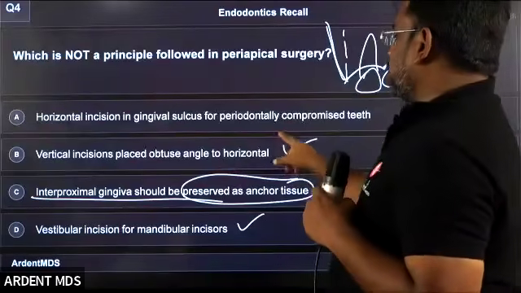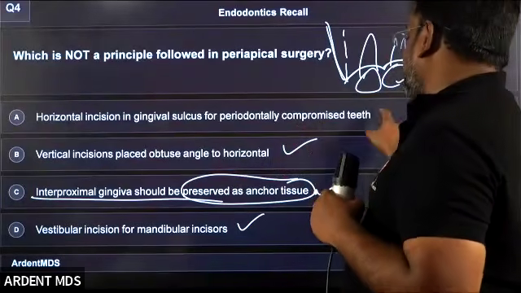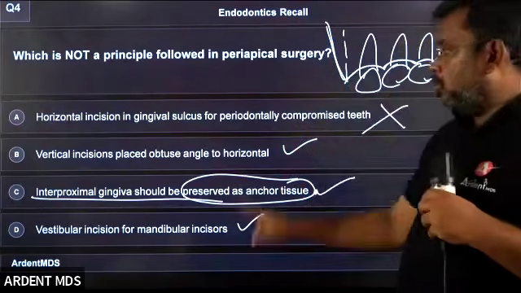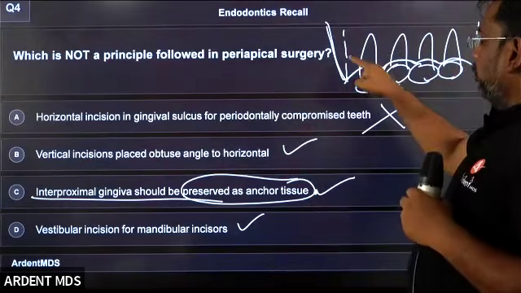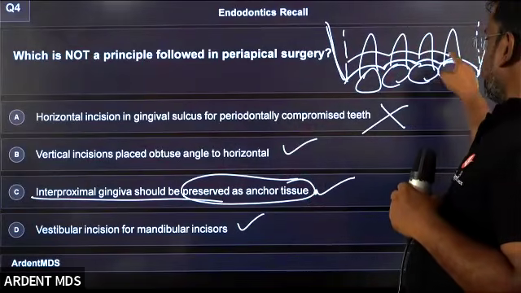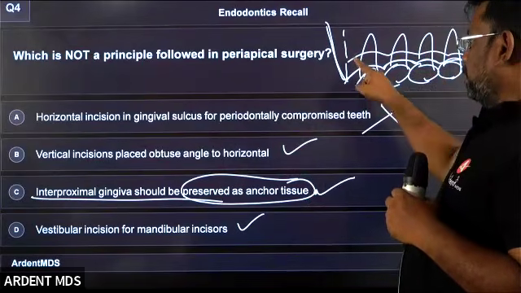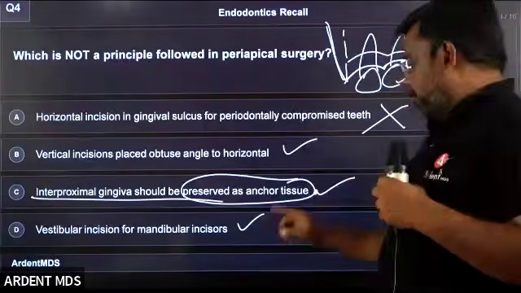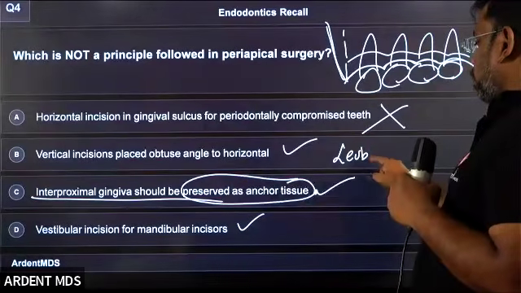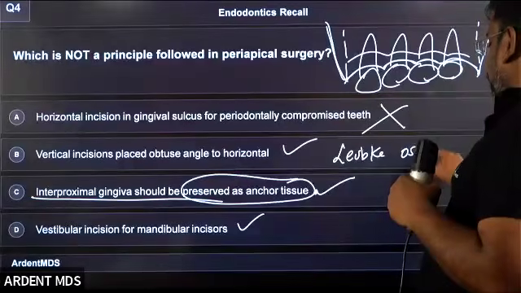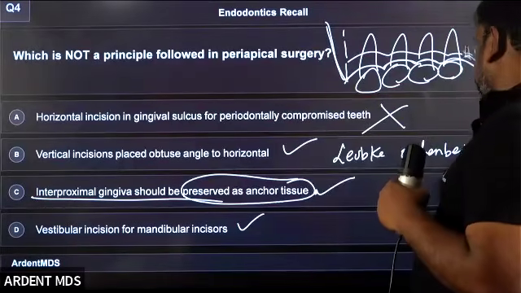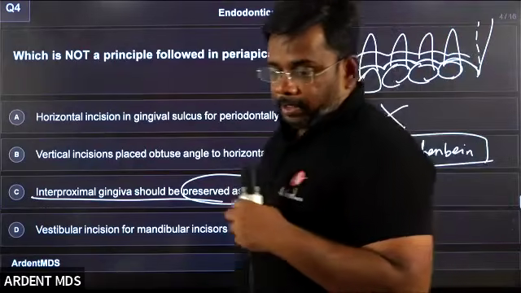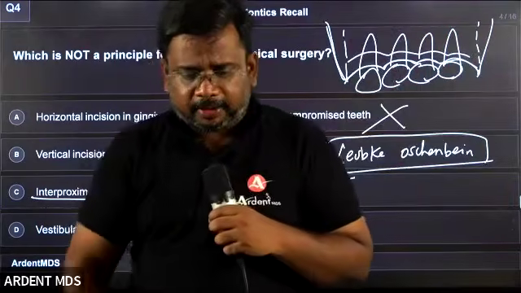But a horizontal incision in the gingival sulcus for periodontally compromised teeth is not correct, because for periodontally compromised teeth you won't give the crevicular incision. You will give the incision just away from the gingival sulcus, which is called the submarginal scalloped incision, otherwise called the Luebke-Ochsenbein flap. So the first statement is obviously wrong.